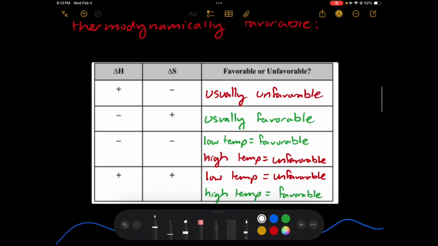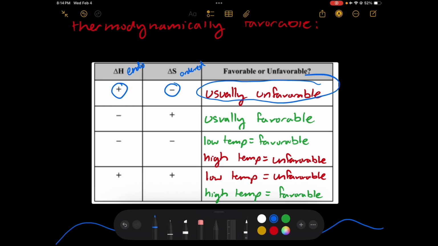So there's this very helpful little chart that gives you an idea if a process is likely to be favorable or unfavorable depending on your circumstances. If you have a reaction or process that is endothermic, with a positive delta H, and has a negative delta S value, meaning it's becoming more ordered over time, then it is probably going to be unfavorable, meaning you're probably going to have to heat it or stir it or shake it to get that reaction started.